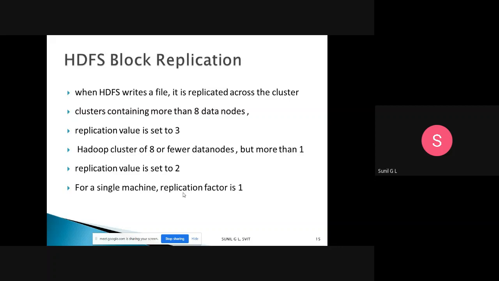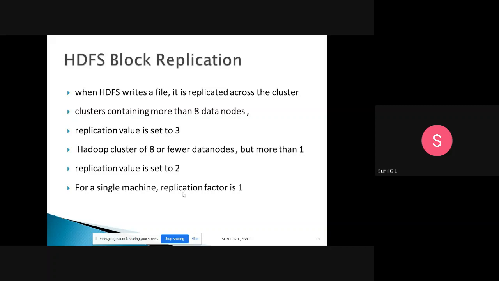When HDFS writes a file, it is replicated across the cluster. If three clusters are there, suppose you are writing in one cluster, then the replica will be available in the second or third cluster. Each cluster contains more than 8 data nodes.